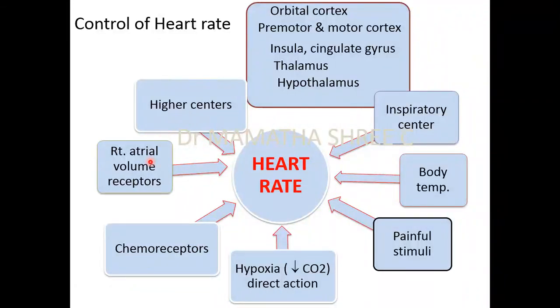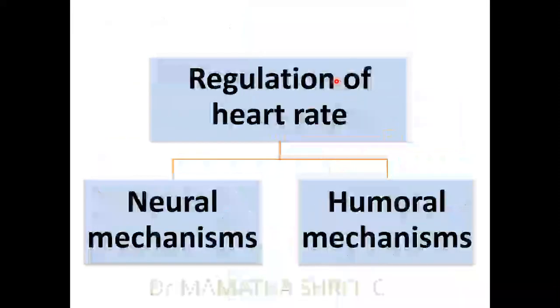And then there are right atrial volume receptors, there are chemoreceptors, hypoxia, hypercapnia, painful stimuli, the body temperature, inspiratory center, and other higher centers like hypothalamus, the cortex, the motor sensory cortex. All these are going to affect the heart rate. Now, how are all these going to affect the heart rate is our primary concern. So let us study the actual regulation of heart rate.